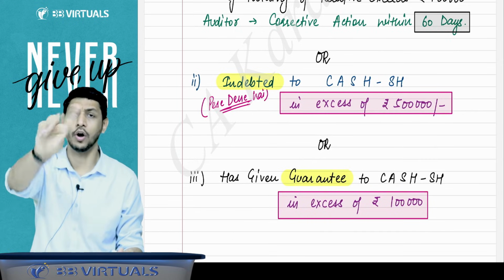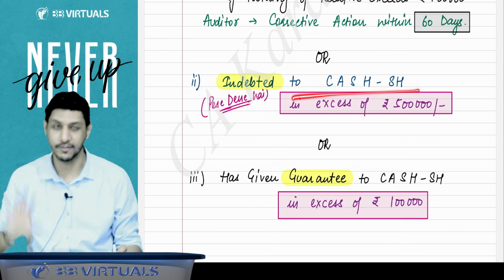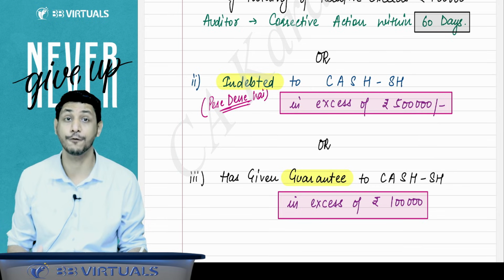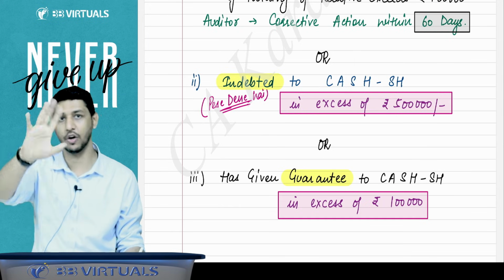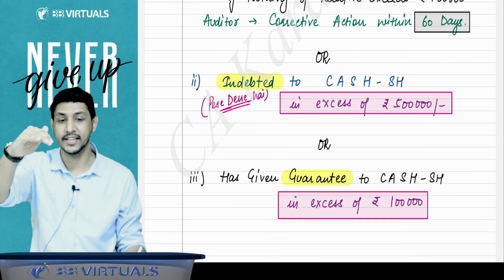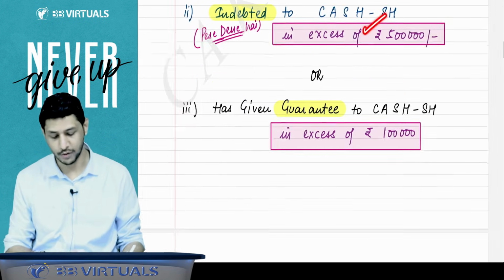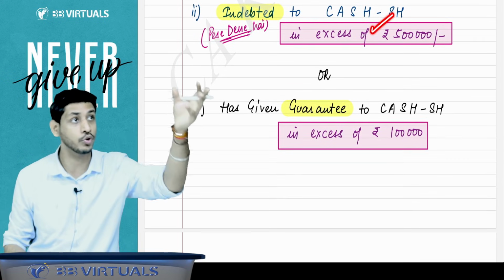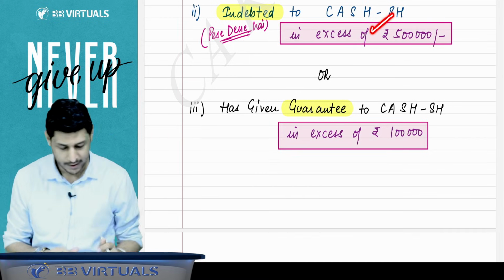Or you or your partner or your relative are indebted to so and so companies, what I said earlier. If you are indebted to these companies in excess of 5 lakh rupees, that means up to 5 lakh indebtedness is allowed, then you will not be disqualified. But indebtedness in excess of 5 lakh will make you disqualified. You cannot be the auditor. What is indebtedness? That means you have to pay an amount to the company. The company is not indebted to you. You are indebted to the companies.